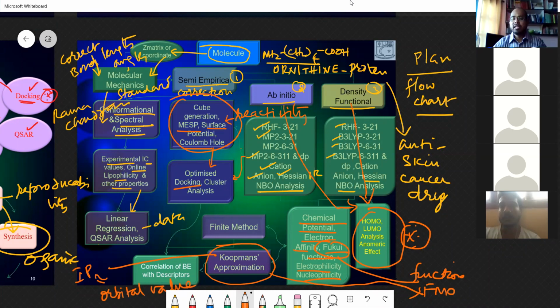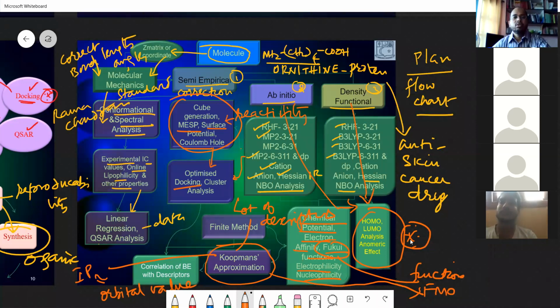In this approximation, you get a lot of descriptors. When you get a lot of such descriptors, you can work out a QSR model and find out a very good drug.